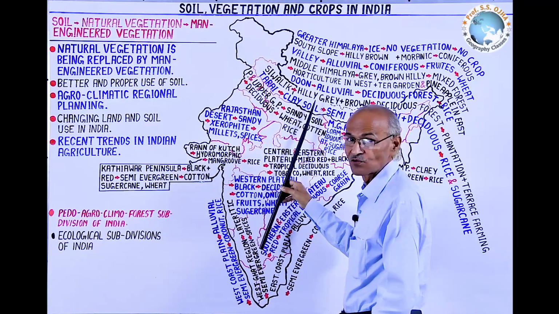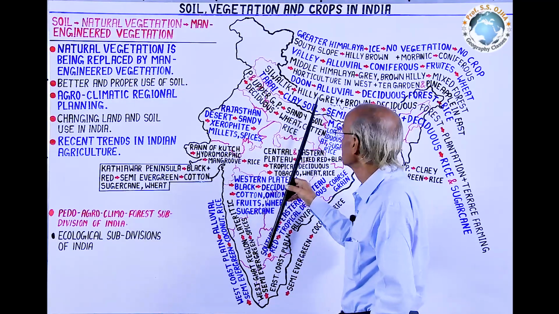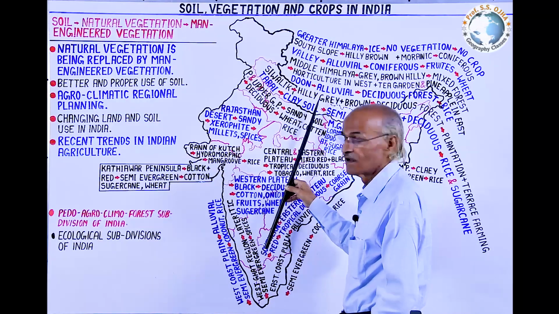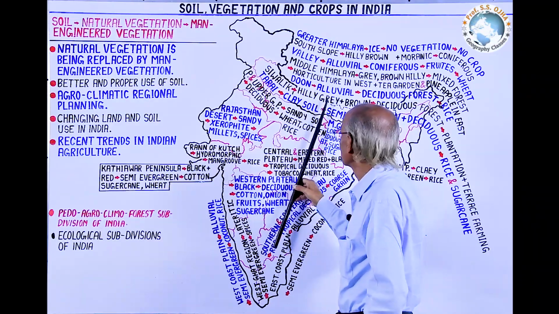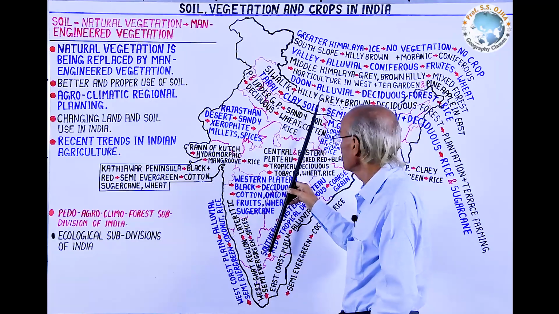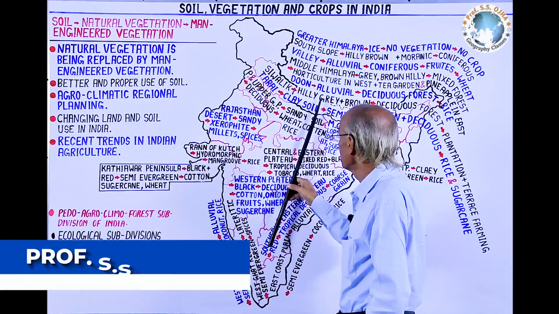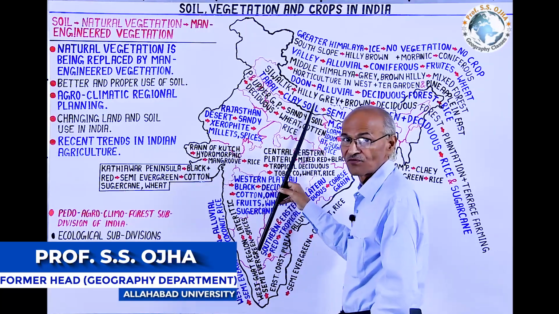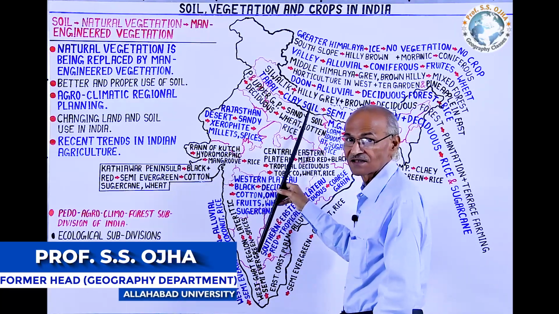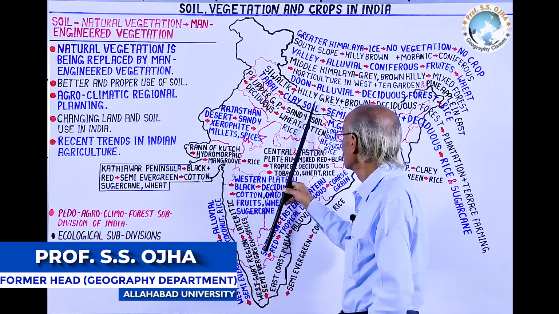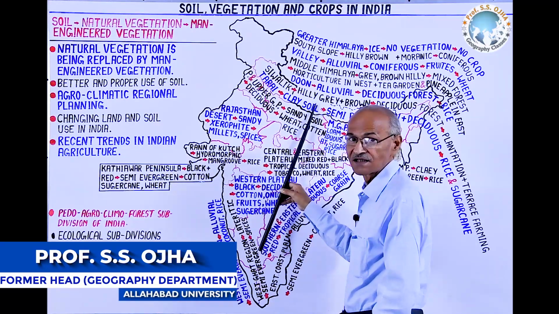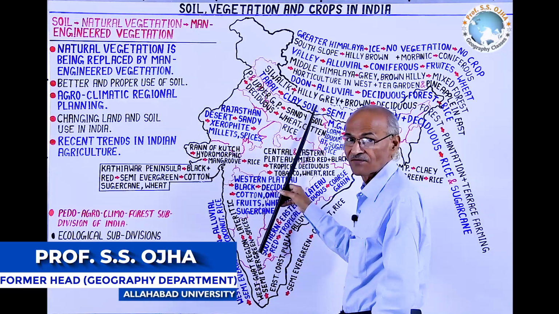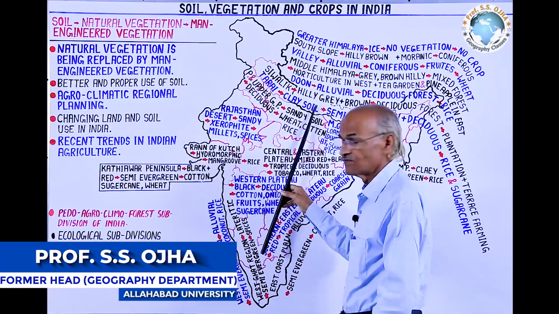Western part to the west of this stick, which is drier, and the eastern part to its east, which is wet. Likewise, the northern Great Plain has been divided in two parts, one to the west of this stick, that is drier, and the other to the east of this stick, nearly to the east of Allahabad and Ballia, that is wet.